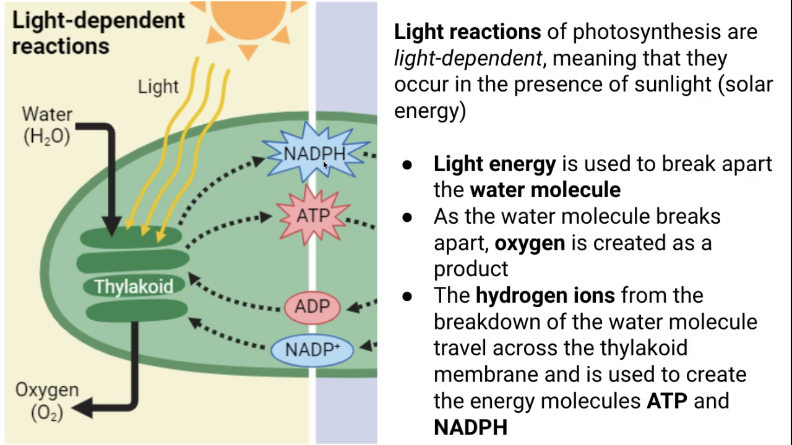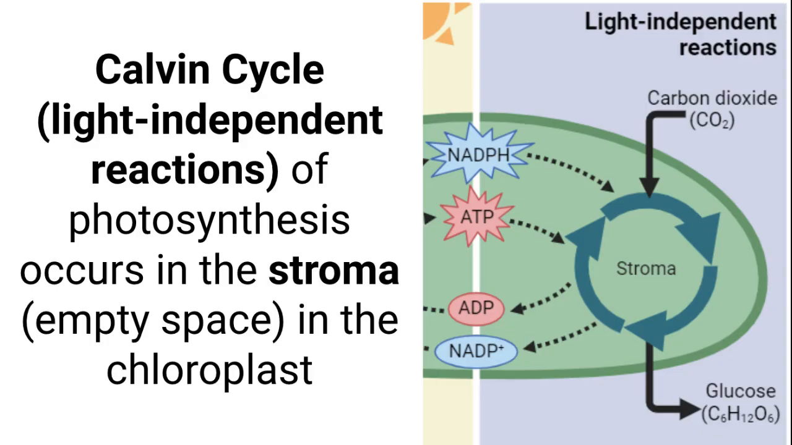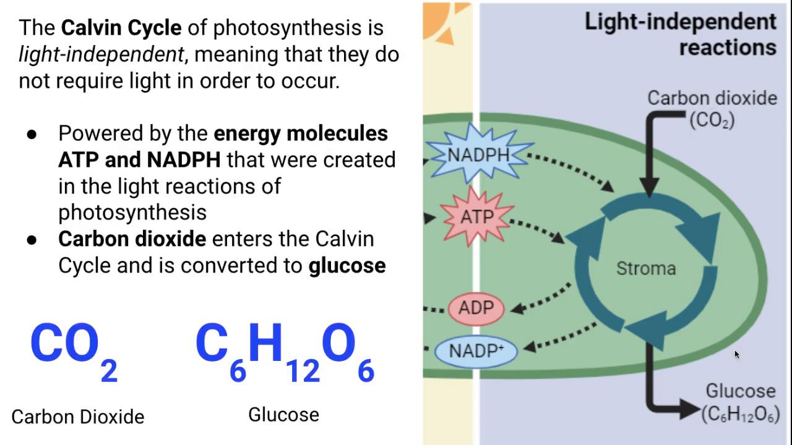All right. After the light dependent reactions of photosynthesis, you have your Calvin cycle, which is the light independent reactions, meaning that they do not need light energy in order to occur. The Calvin cycle occurs in the empty space of the chloroplast, the stroma. We take our NADPH and our ATP from the light reactions, and this helps convert carbon dioxide, a reactant, into glucose, which is a product.